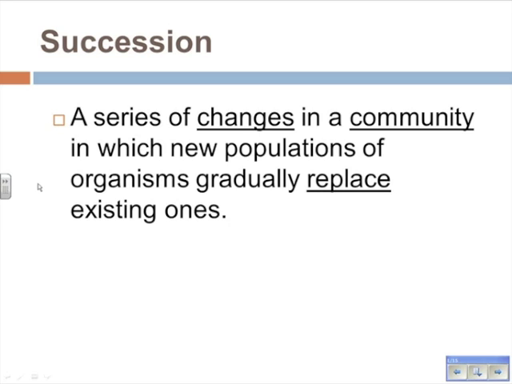So let's break this down and look at succession a little bit more closely. Succession is a series of changes in a community in which a new population of organisms gradually replaces an existing population. Okay? So we've got new plants and new animals that come in and they grow and develop in place of an old population, an old set of plants and animals that have died off for some reason.